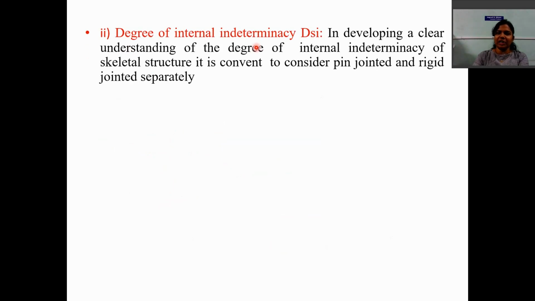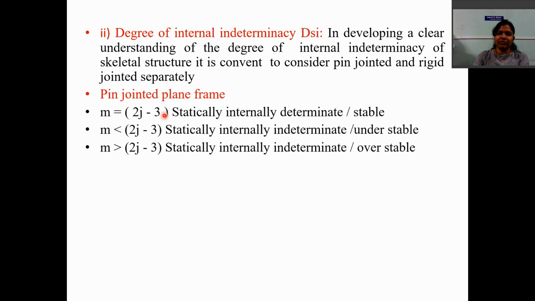Now the degree of internal indeterminacy, DSI. In developing a clear understanding of the degree of internal indeterminacy of a skeletal structure, it is convenient to consider pin jointed and rigid jointed structures separately. So for a pin jointed plane frame, we check the stability of the structure by this equation.